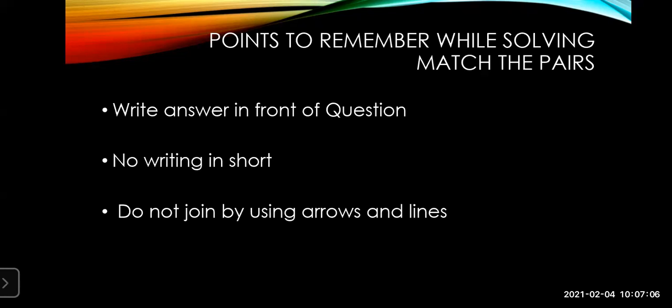So you should avoid joining match the pairs with arrows and lines. It will not be considered for your paper, and you will get 0 out of 4. So even for 9th standard, the same rule is applicable. No writing in short, and do not use arrows and lines. Your answer should be seen clearly, right in front of the question in the correct way.